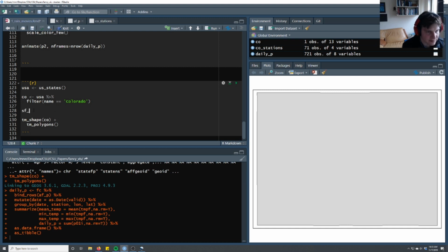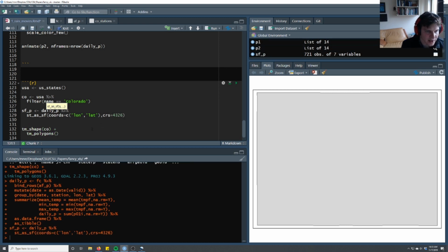And down here, we're going to have the SFP. So we're going to make it a spatial object, and we'll take daily P st as SF, coords equals c long. No, what is it? Lat, long, lat. It's long lat. And then the CRS is 4326, I assume.